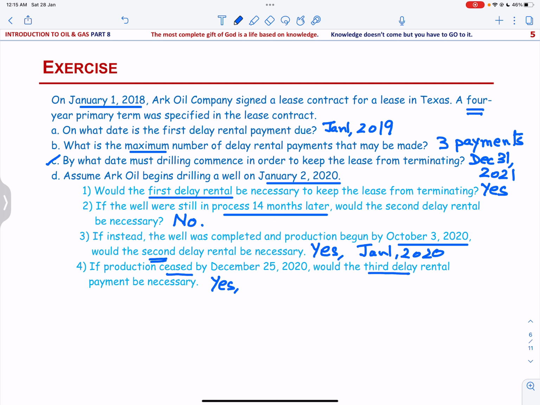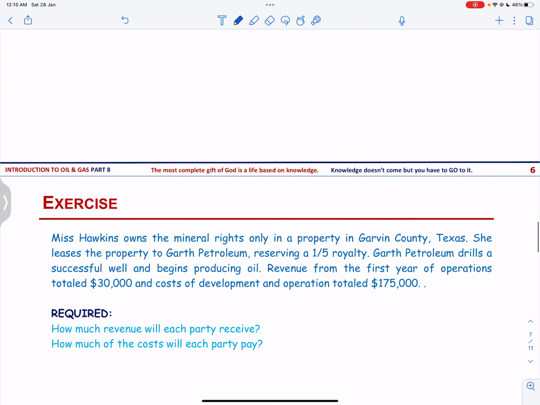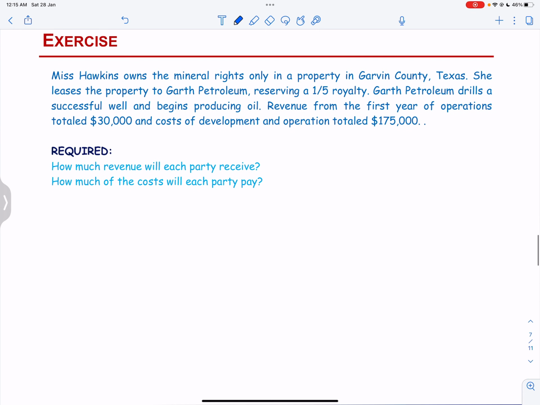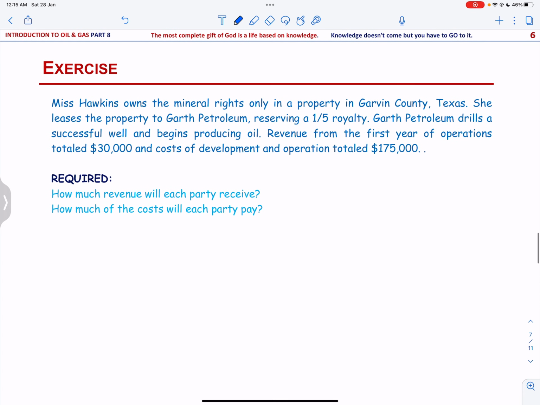Let us solve another exercise. Ms. Hawkins owns the mineral rights only in a property in Grayson County, Texas. She leases the property to Garth Petroleum, reserving a one-fifth royalty.